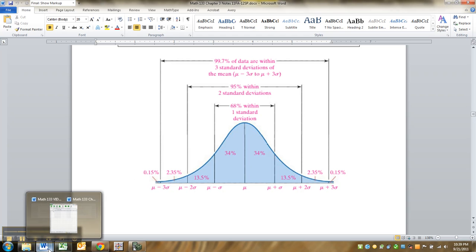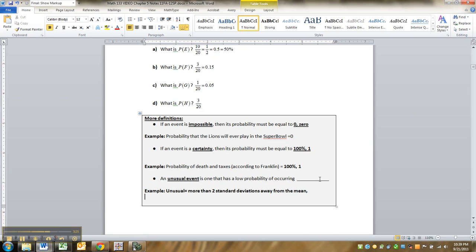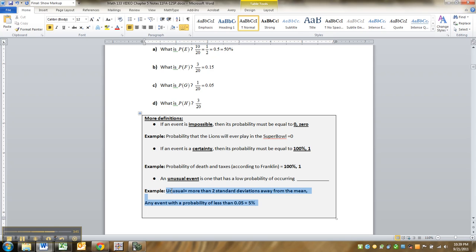So for chapter 5, what that's going to mean for us is an unusual event will be any event with a probability of less than 5%, 0.05. So it's not always that way. Some books like it further away than that. It just depends. But this particular textbook says any event with a probability of less than 5%. And it's all tied up with those 2 standard deviations away from the mean for a normal distribution. All right, so that's that.